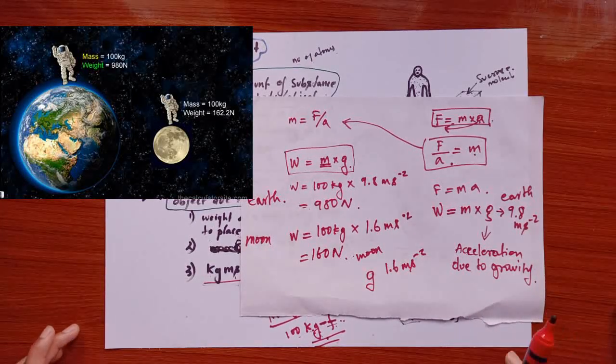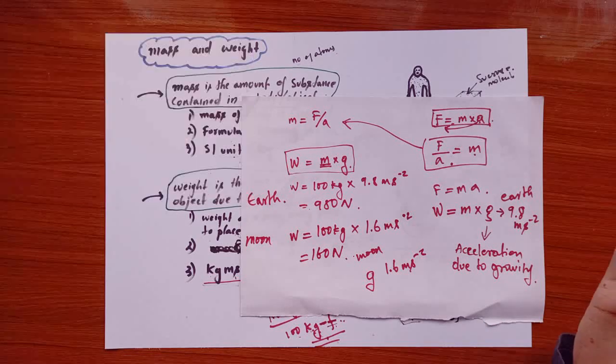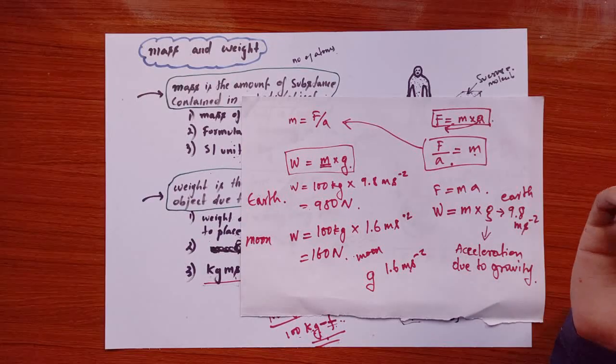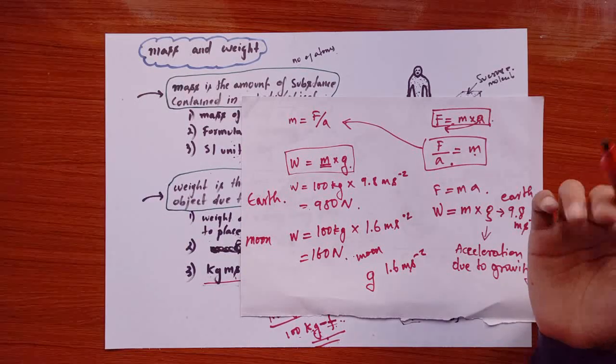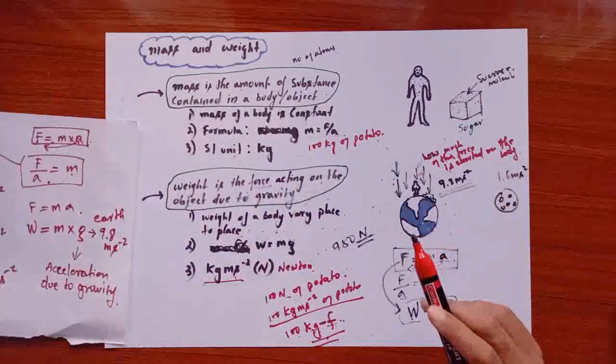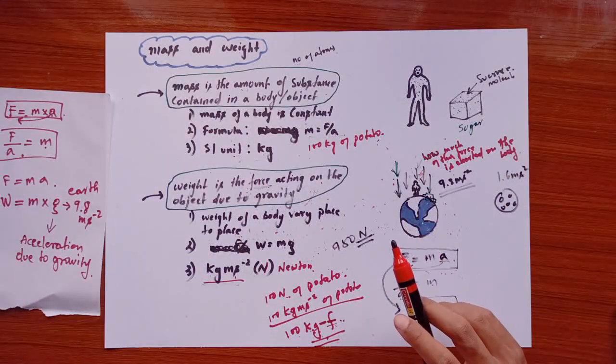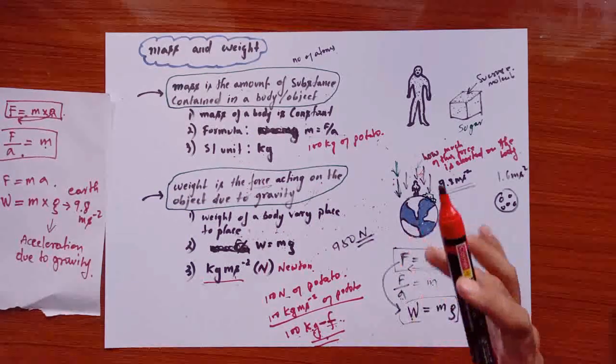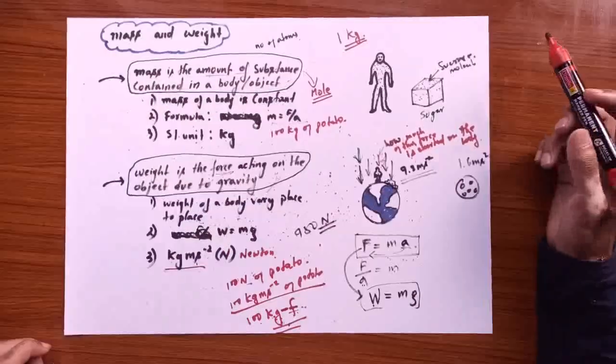So these are the things you want to know. The mass does not change wherever it is because it's just the amount of the substance. The amount of the substance is not going to change, but the weight is going to change from place to place. So that's it. That's the mass and the weight here. I hope you get the understanding of the mass and weight here.